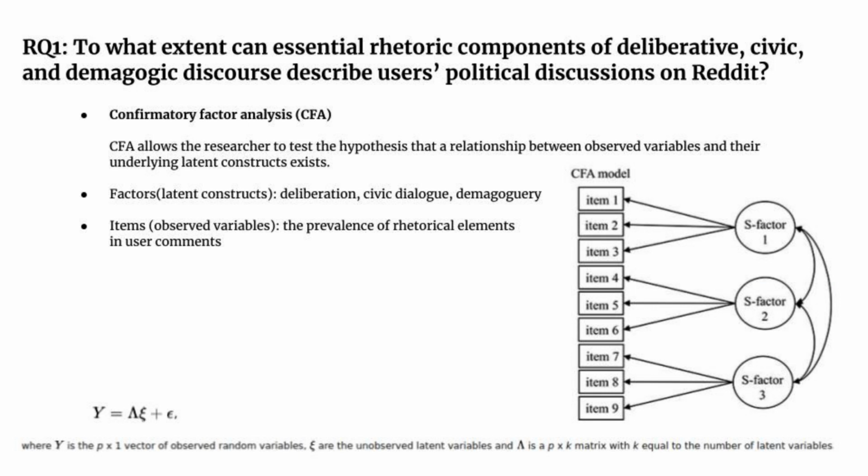That is, to what extent can essential rhetoric components of deliberative, civic, and demagogic discourse describe users' political discussions on Reddit? We are able to do so by confirmatory factor analysis, since CFA allows the researcher to test a hypothesis about the relationship between a set of observed variables and underlying latent constructs which we cannot directly measure. In our case, latent constructs are three political theories, and observed variables is the probabilistic prevalence of rhetorical elements in user comments as calculated by the language model.